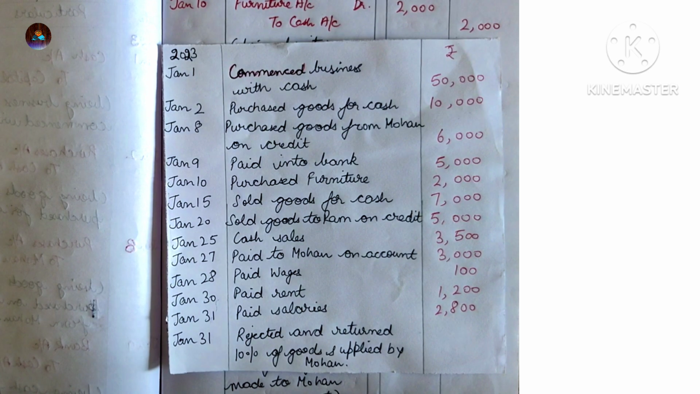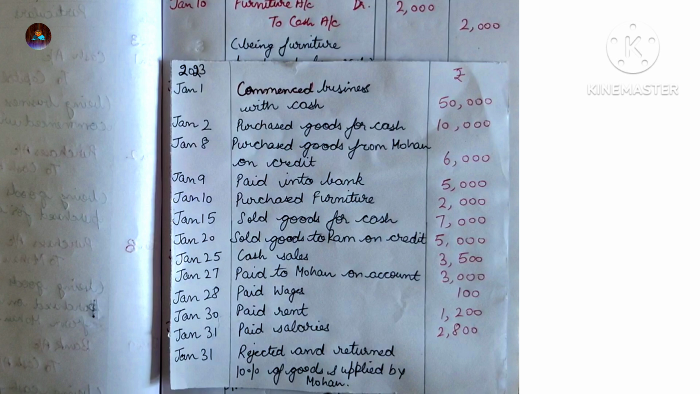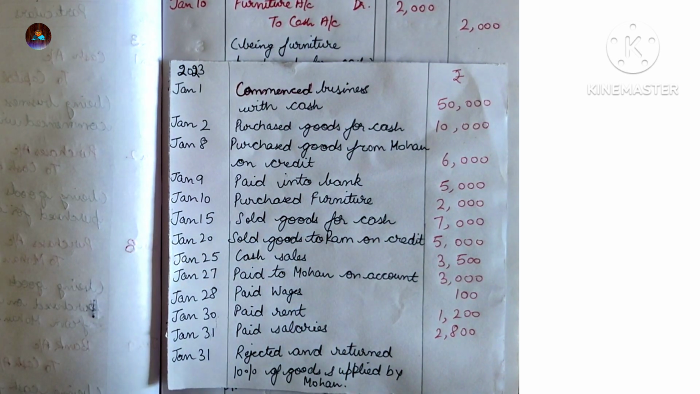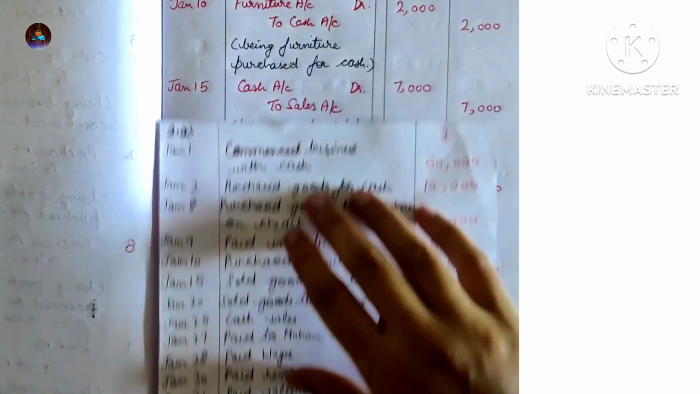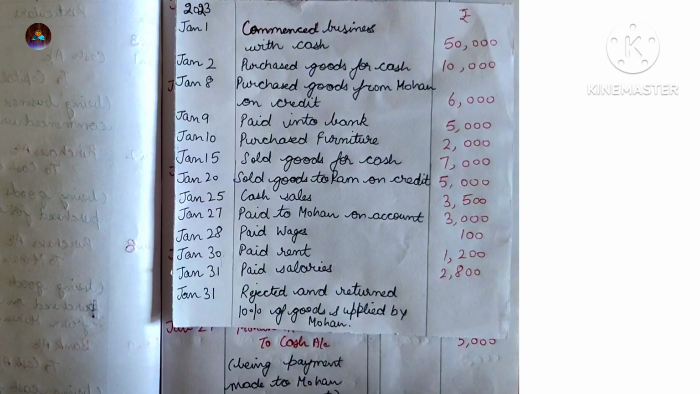Next entry is sold goods to Ram on credit. Now here the goods have been sold, but cash has not been received. Instead they have been sold on credit. So the entry will be Ram to sales. As the goods have been sold to Ram, the name is mentioned over here, so we will write the name of the person. Ram account debit to sales account. Since we have not received the cash, we will write the name.